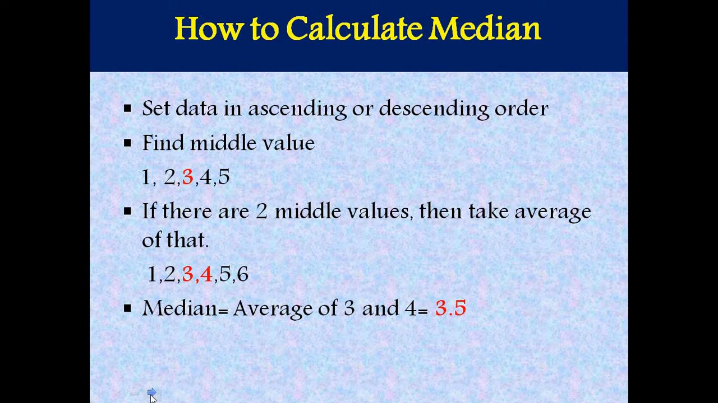Now if we have 2 middle values, then in the next example I have 6 observations, 1, 2, 3, 4, 5 and 6. In this case we have 2 middle values, 3 and 4. In that case, to calculate median, we'll calculate the average of 3 and 4, which is 3.5. Here median is 3.5. But don't forget to set your data in ascending or descending order. Otherwise you will not get the correct value of median.